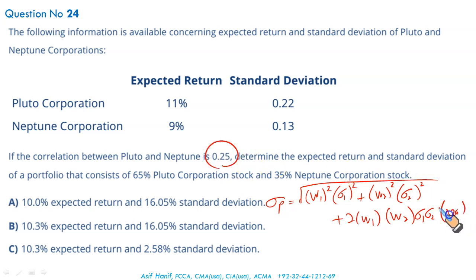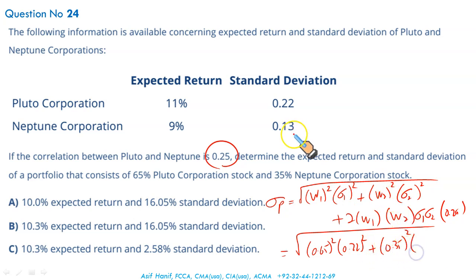You have the formula with you, and this is how you apply it. You just plug in the numbers. The weight of the first item in the portfolio is 65%, so we write 0.65 squared. Standard deviation is given as 0.22 squared, plus the weight of the second, 0.35 squared. Standard deviation is 0.13 squared, plus 2 times the weight of the first item, the weight of the second item, multiplied by the standard deviation of the first item, the standard deviation of the second item, multiplied by the coefficient of correlation.